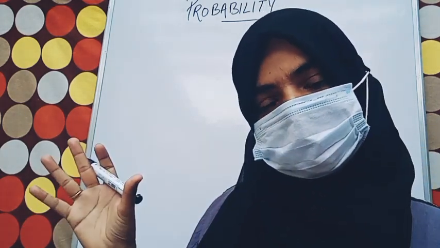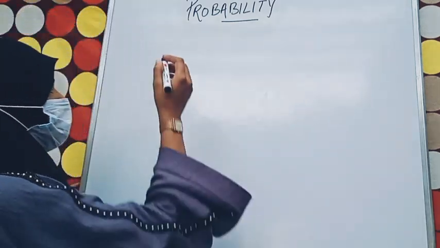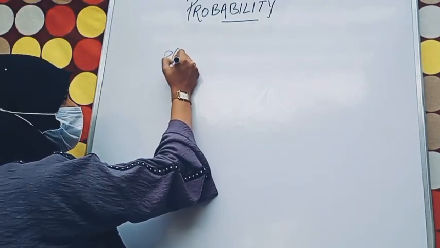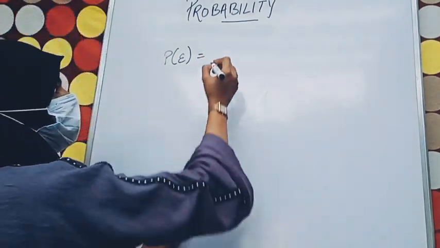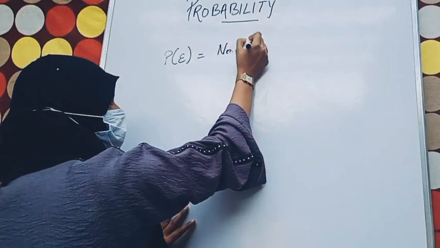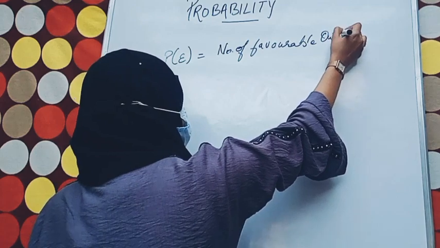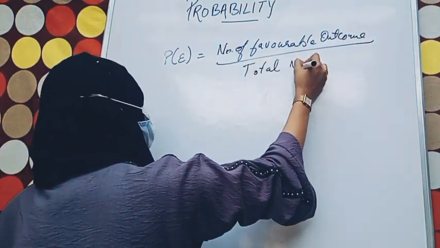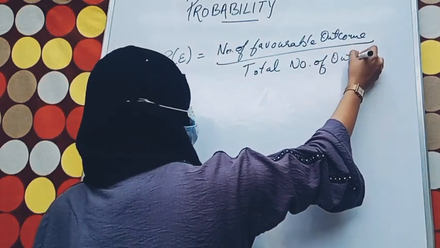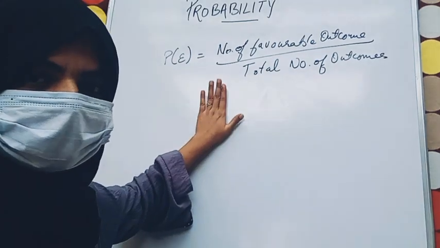So now we are going to discuss classical and theoretical probability. Classical theoretical probability, or just the probability. What happens? Probability of event E equals the number of favorable outcomes upon total number of outcomes. Getting my point?